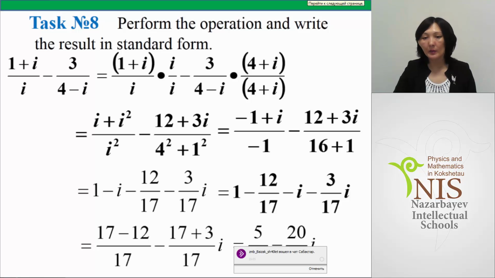After simplifying, we get 12 over 17 plus 3 over 17 multiplied by i. We subtract the real and imaginary parts separately. So the final result is 5 over 17 minus 20 over 17 multiplied by i.